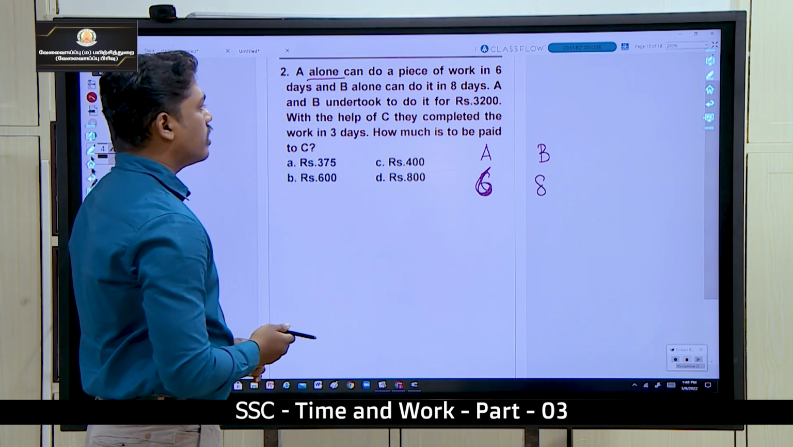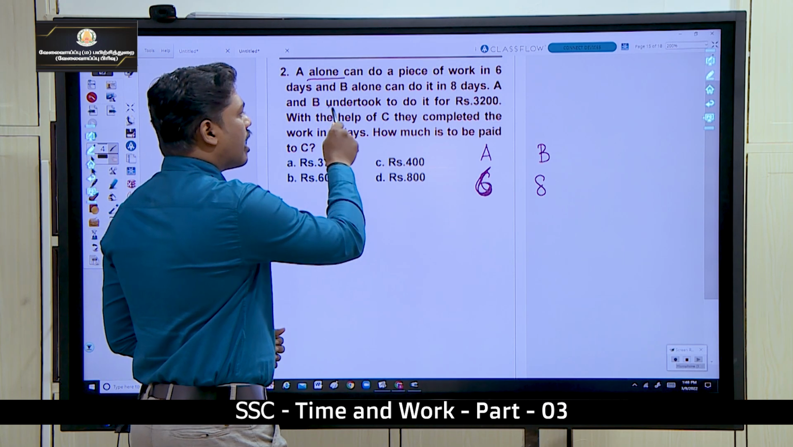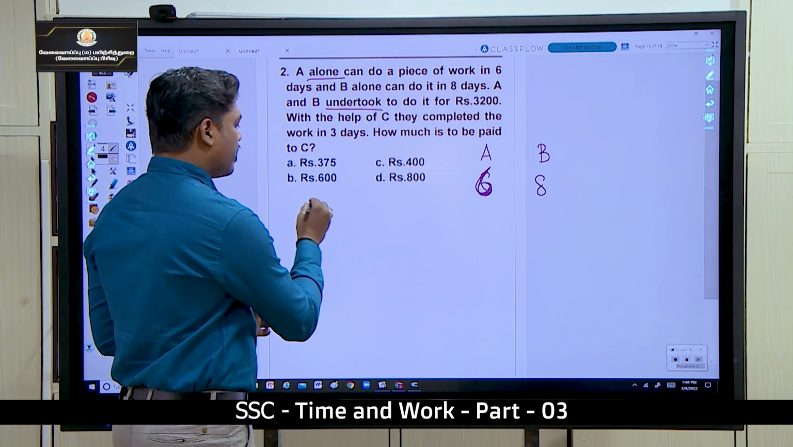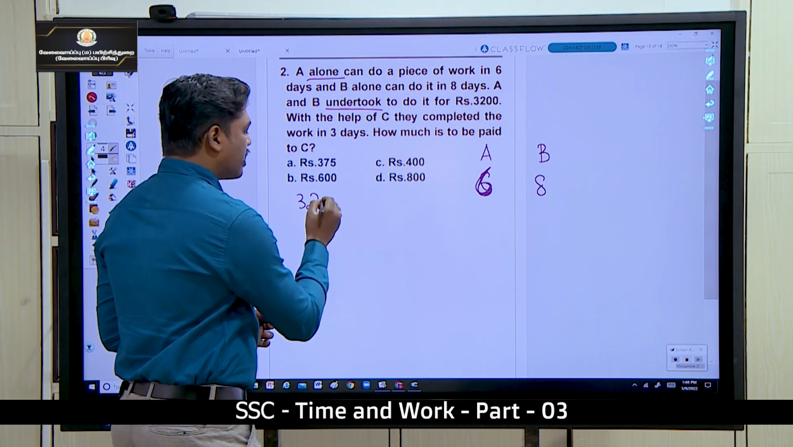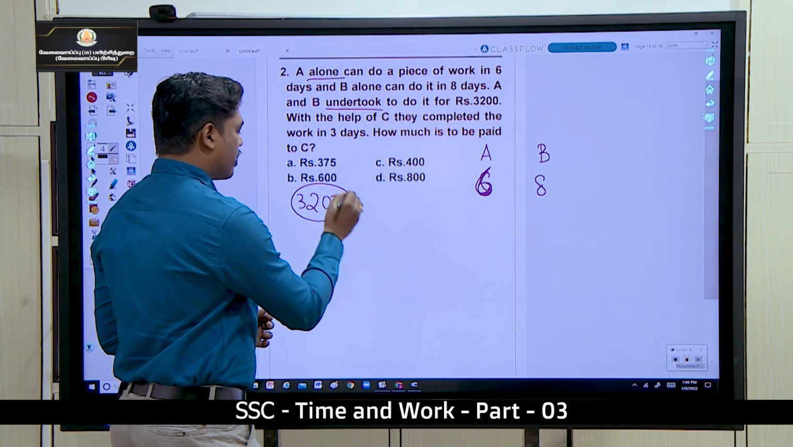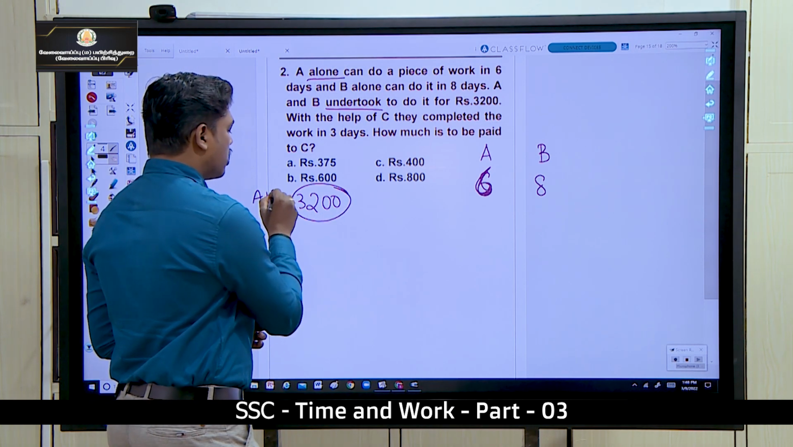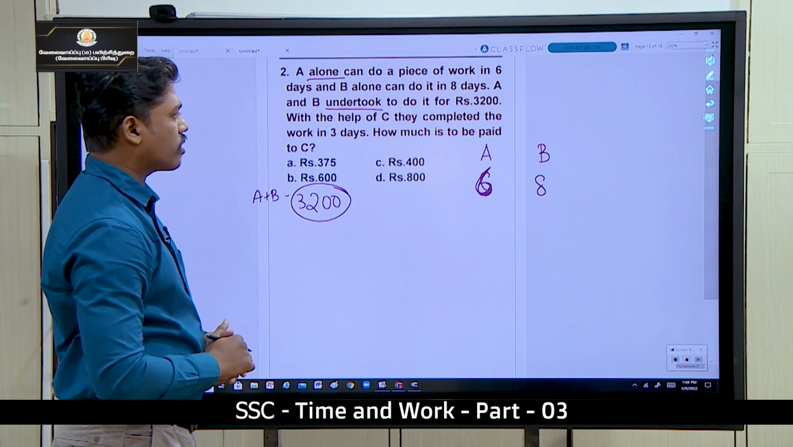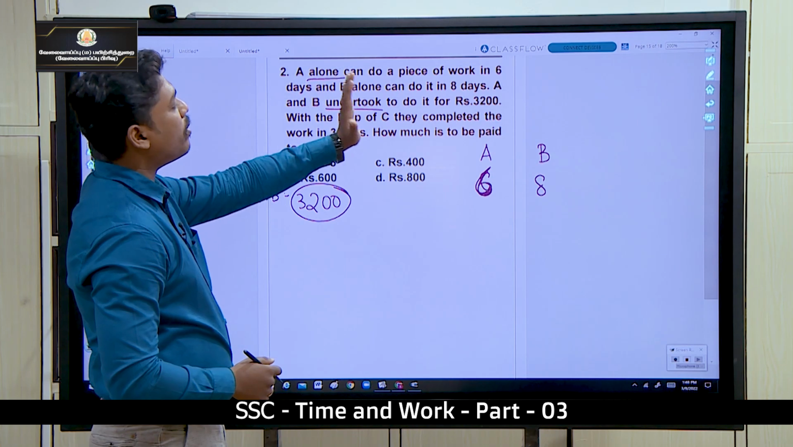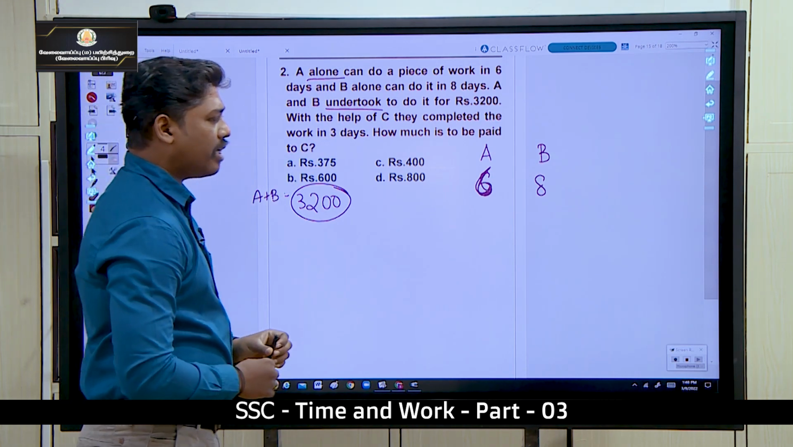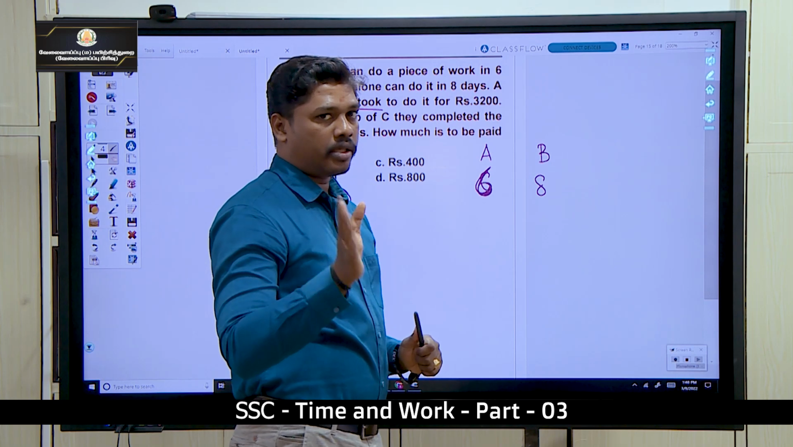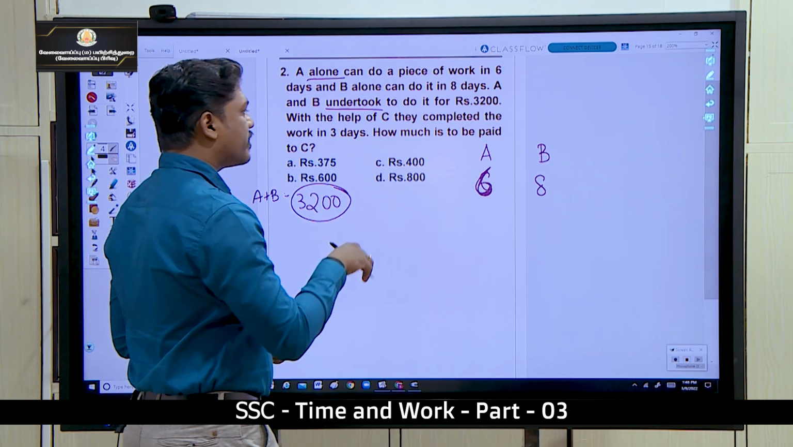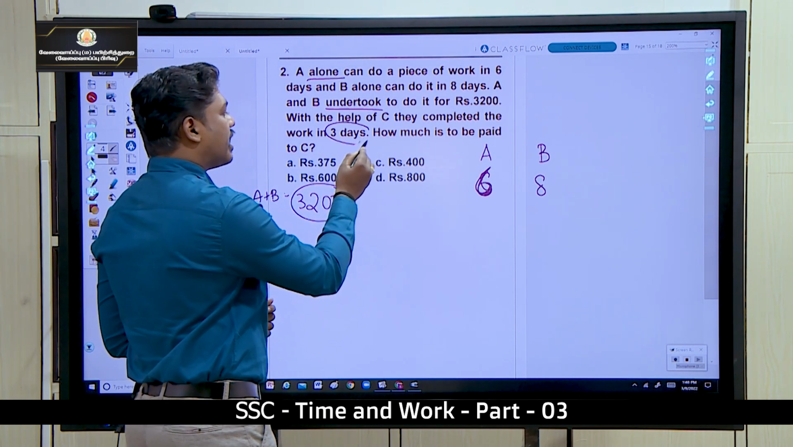Okay, next one, A and B undertook to do it for 3200. அந்த வேலையை A and B செய்கிறதுக்கு அவங்க வாங்கக்கூடிய காசு 3200. So A and B இவ்வளோ amount வாங்குவாங்க செய்ய போகிற வேலைக்கு. Okay, now with the help of C, so A and B தான் இந்த வேலையை செய்ய போகிறோம்னு சொல்லிட்டு they have got 3600. Now they are getting help of another person. With the help of C they complete the work in 3 days.